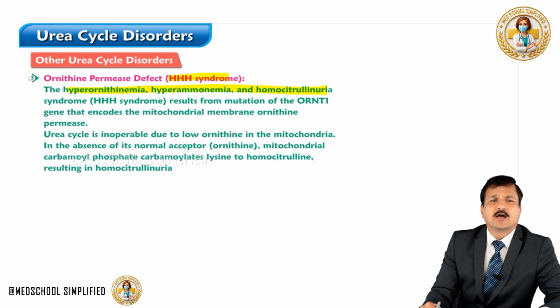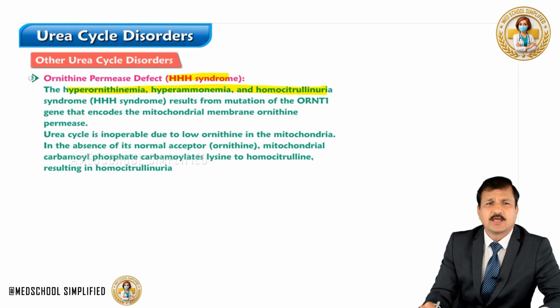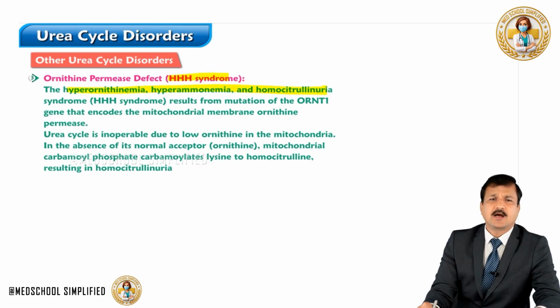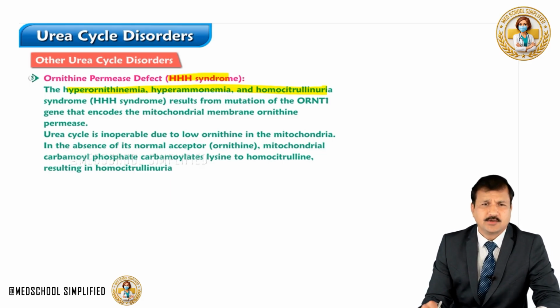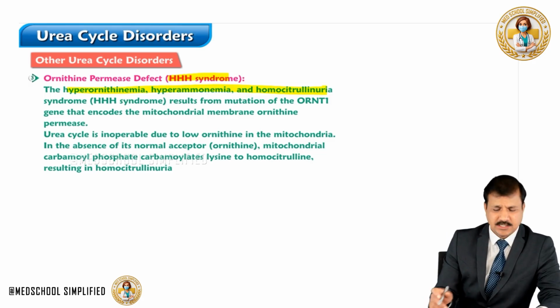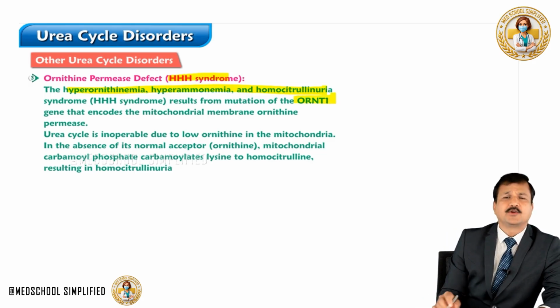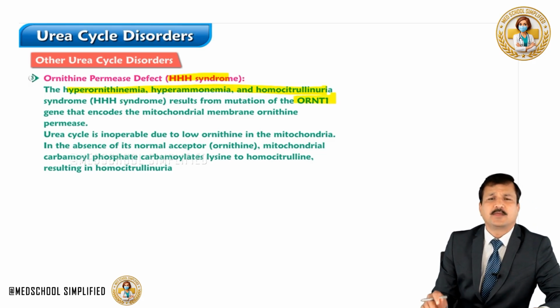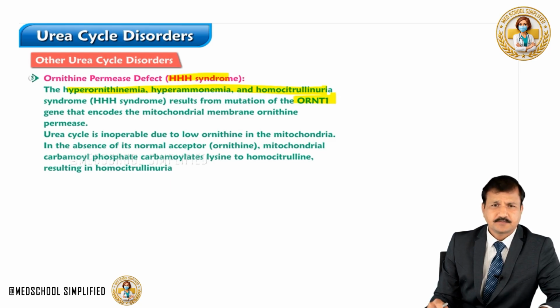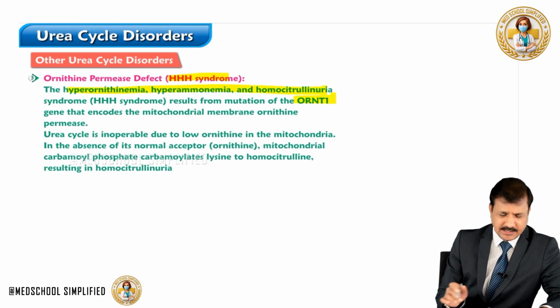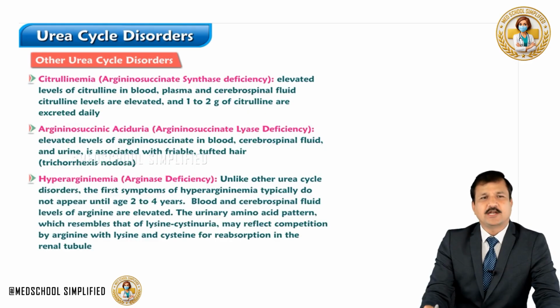So HHH syndrome is actually the other name for ornithine permease defect, where hyperornithinemia, hyperammonemia, and homocitrullinuria are seen, and this results because of a mutation in the ornithine permease gene. Now, the urea cycle is inoperable due to low ornithine in mitochondria, in the absence of its normal acceptor ornithine. Now, let's move on to see citrullinemia.